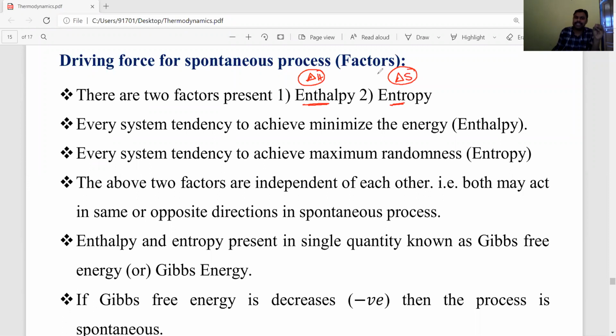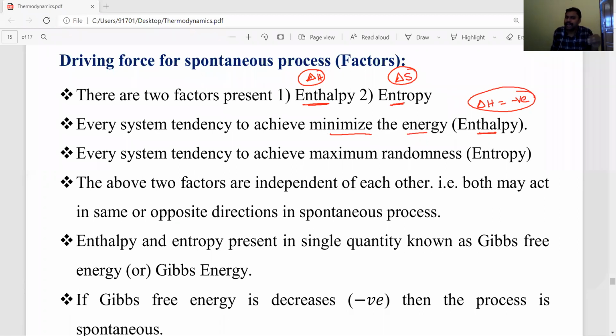During a spontaneous process, the system tends to minimize its energy.